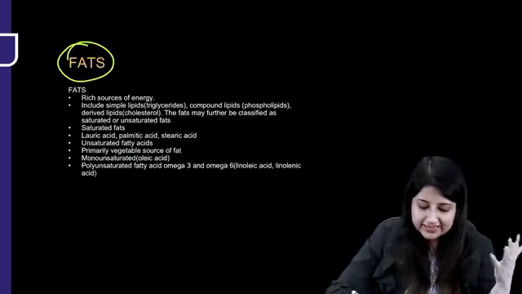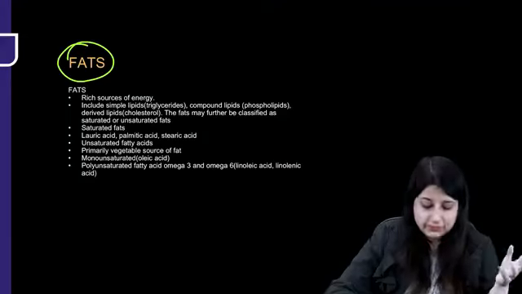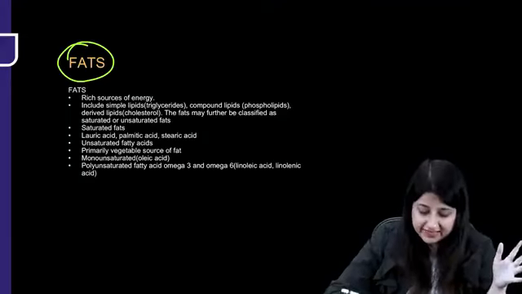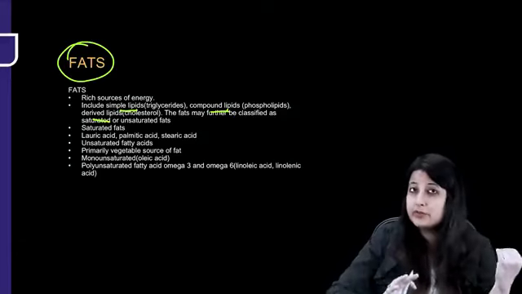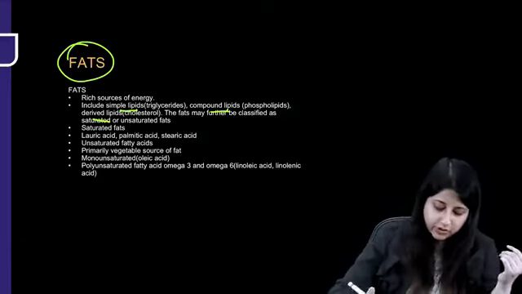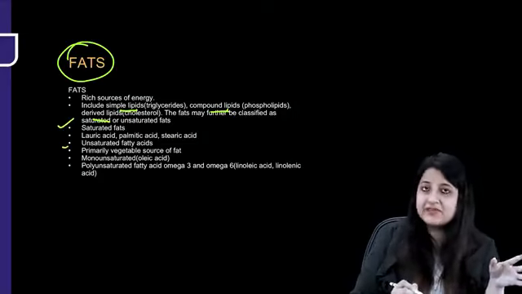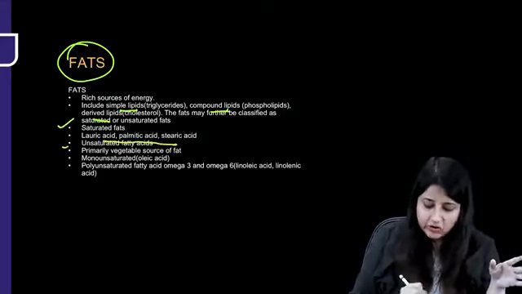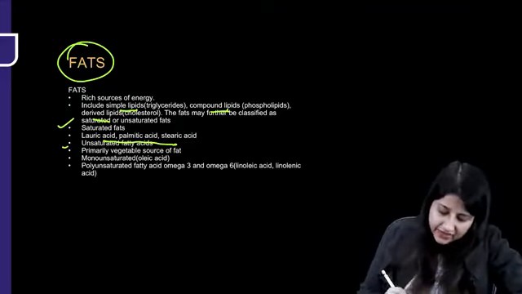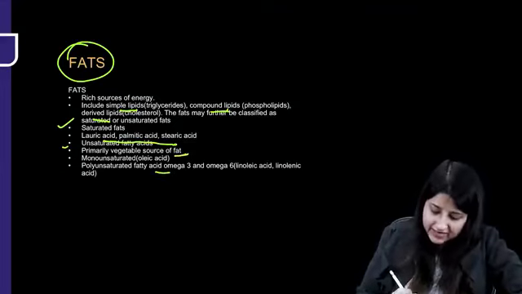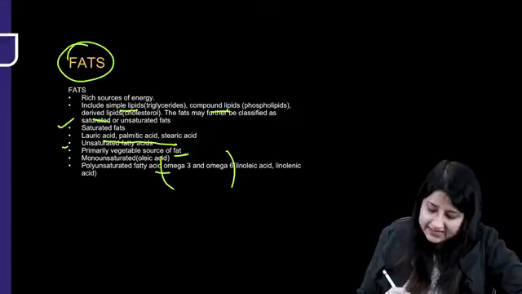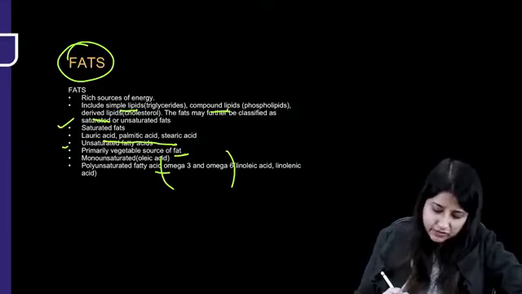Now, what about fats? Fats are the richest sources of energy. They provide us 9 kilocalorie per gram of fat. They include simple lipids, compound lipids and derived lipids. Simple, compound, derived are more important for biochemistry, but from a public health point of view, you have to divide fats into saturated and unsaturated fatty acids. Saturated are lauric, palmitic and stearic. Unsaturated fatty acids are monounsaturated, which is oleic acid, and polyunsaturated fatty acids. Polyunsaturated fatty acids include omega-3 as well as omega-6. Omega-6 is linoleic and omega-3 is linolenic acid.